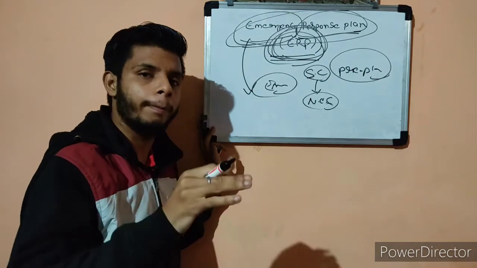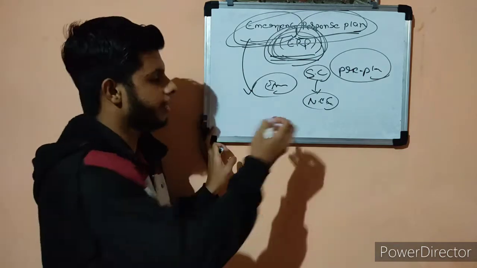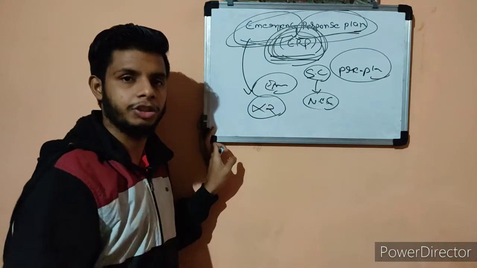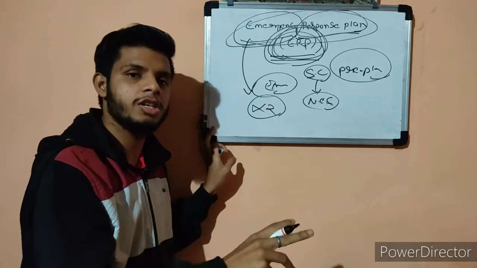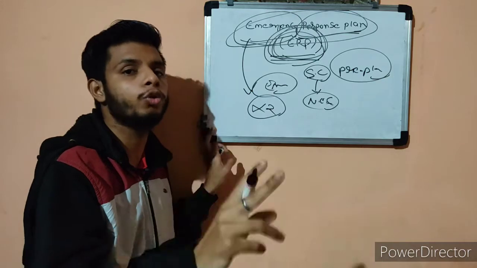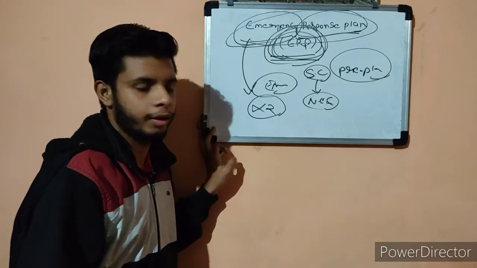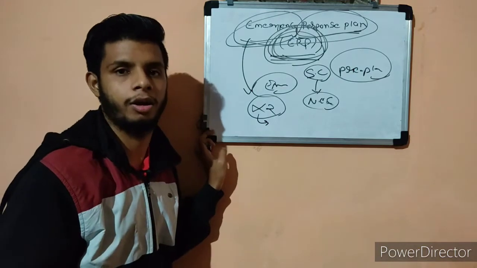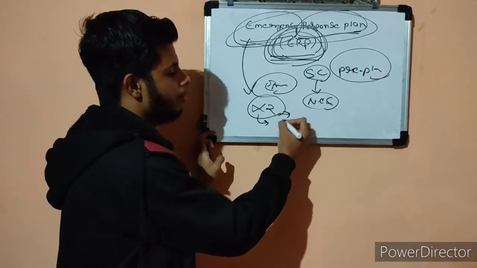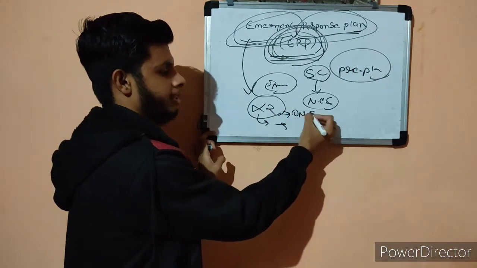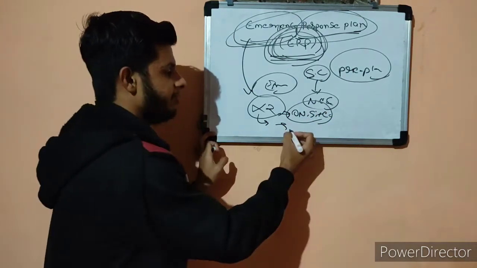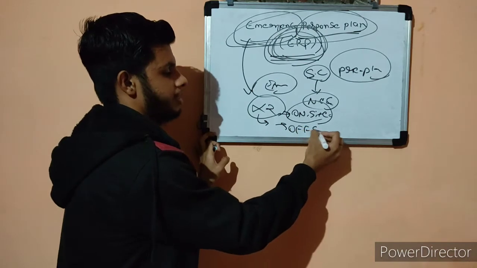Okay guys, emergencies can be classified into two main types, and because of this classification, the emergency response plan can also be classified into two main types. The first type of emergency is called on-site emergency, and the second is called off-site emergency.